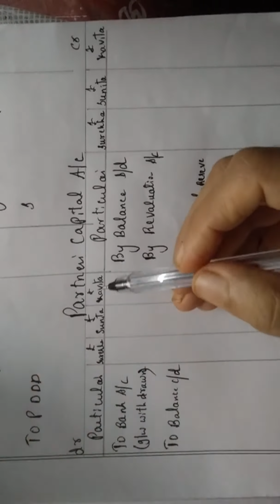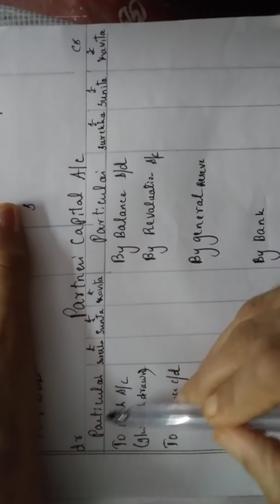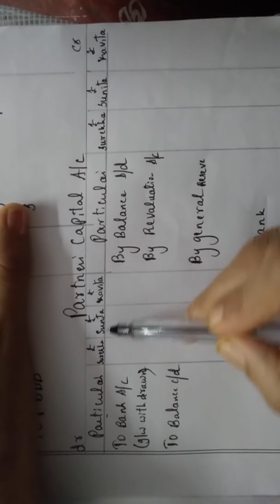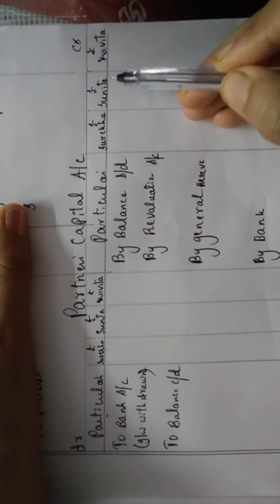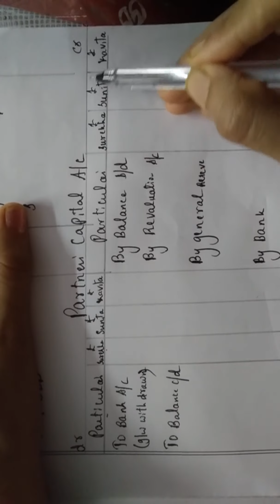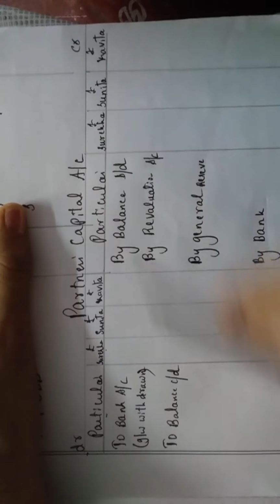Now we are going to do our partners capital account. Partners capital account, students. Very first step: 1 mark is there for the format only. So what is the format you're going to do? That is partners capital account. Particulars, write all the 3 partners: Surekha, Sunita, Kavita, new partner. Please write rupees. Very, very important. Debit, credit.